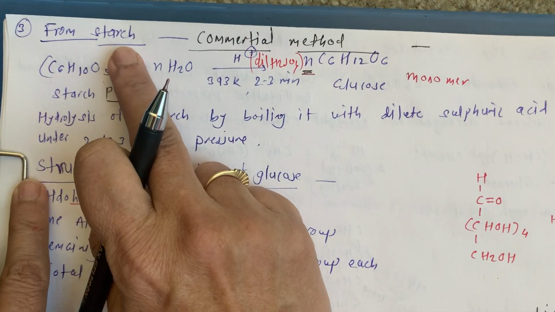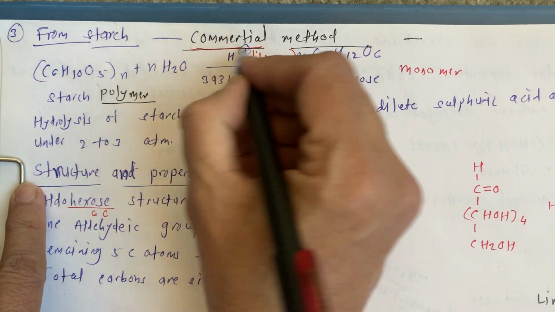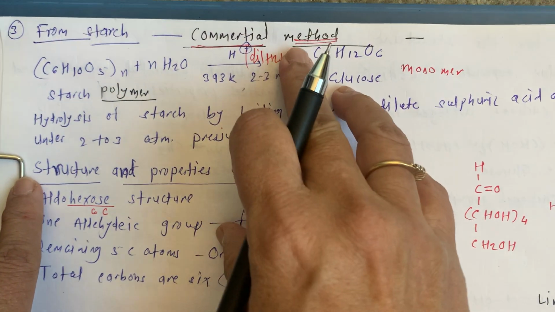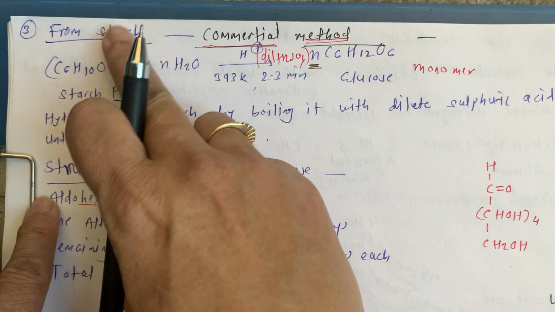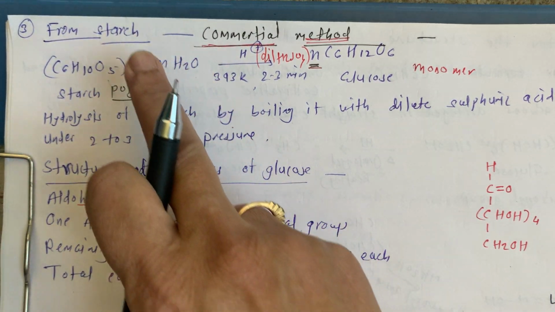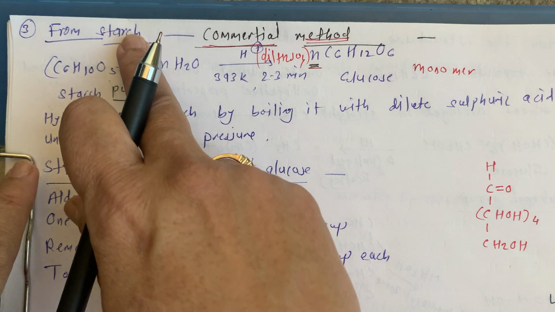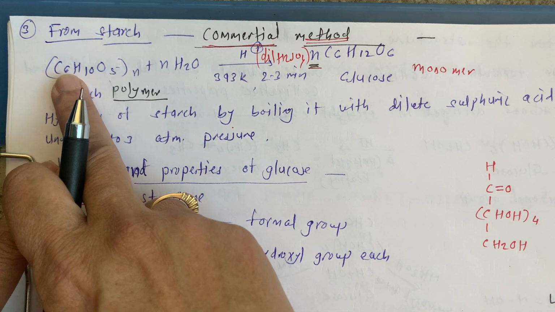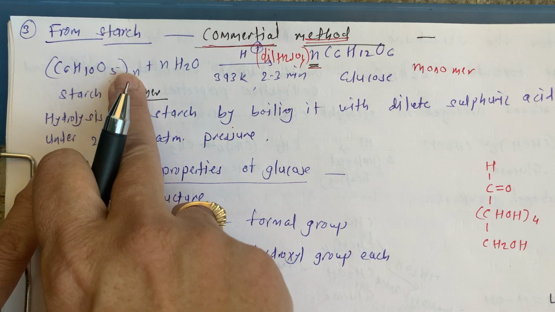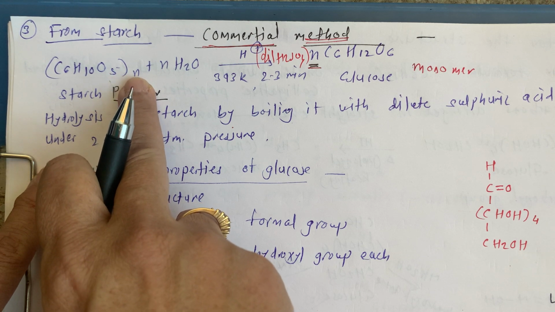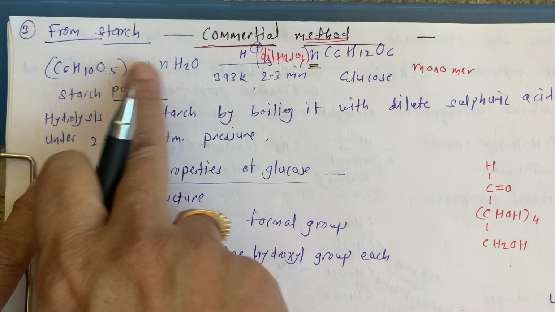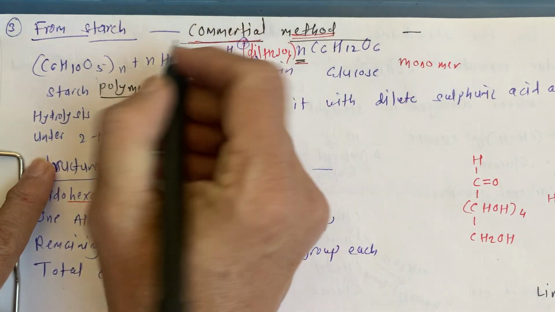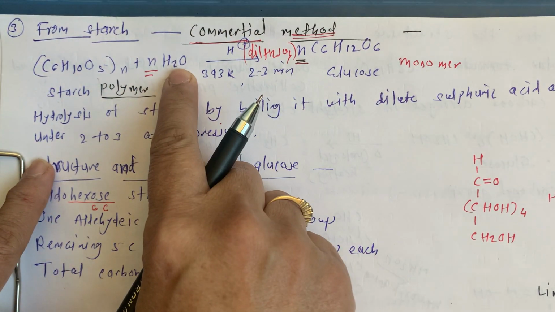The next method is from starch, and this is also called the commercial method, because commercially glucose is very often prepared from starch. Starch is very easily available. So what is that? C6H10O5, we know the starch. What is starch? n number of molecules attached to each other. This is the polymer, and that is why for hydrolysis we also require n number of water molecules.